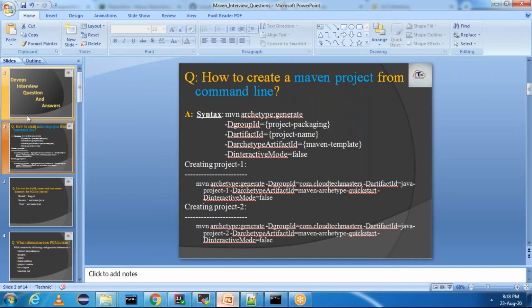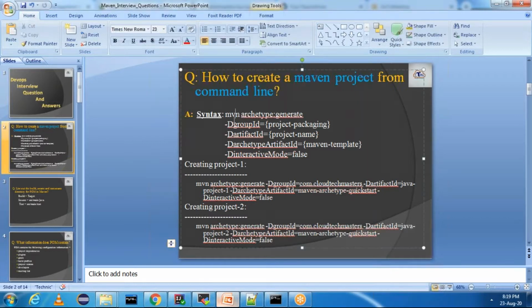The first question is, how will you create a Maven project from the command line? Basically, everybody will be using a Maven project which is created by someone. But if somebody asks how you will create a Maven project from the command line, this is the syntax.